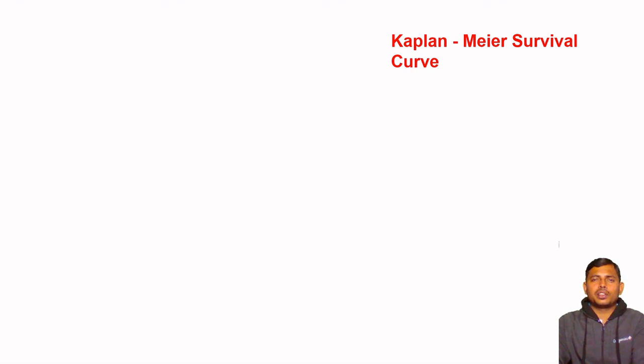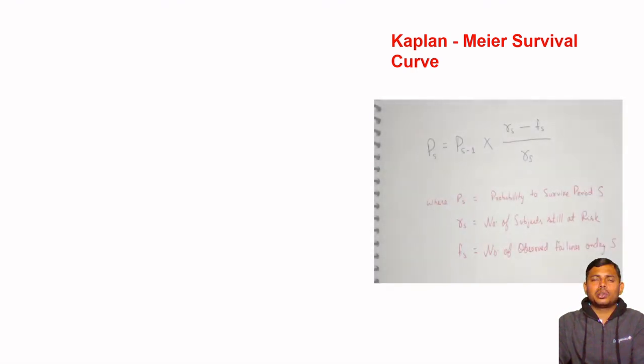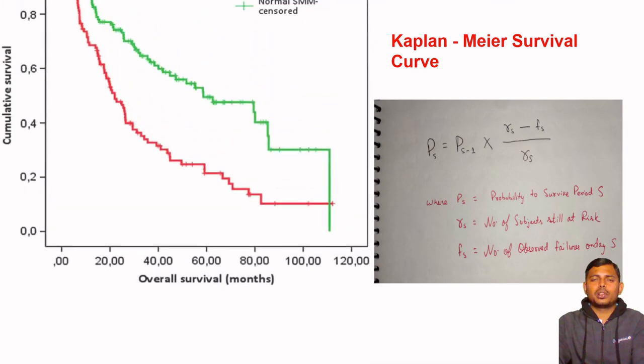The curve is generated using this equation: Ps = Ps-1 × (Rs - Fs) / Rs, where Ps is the probability of survival in period s, Rs is the number of subjects still at risk, and Fs is the number of observed failures on day s. This curve is also known as a life table.